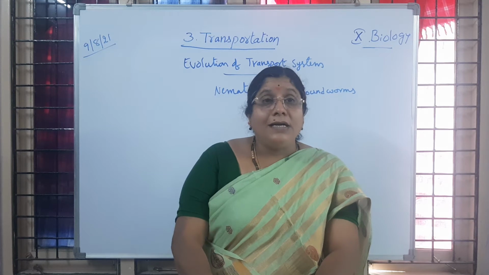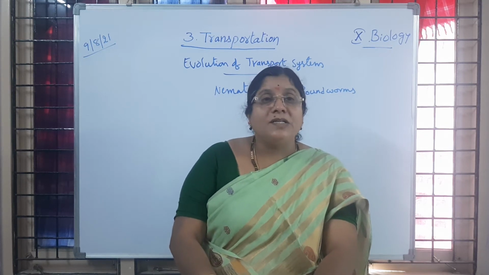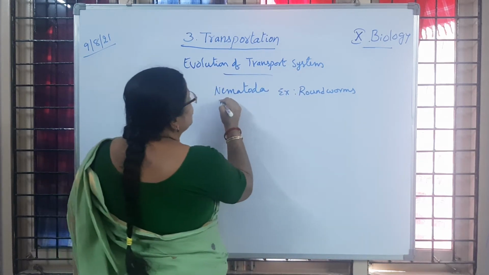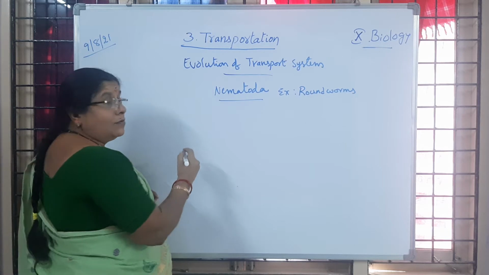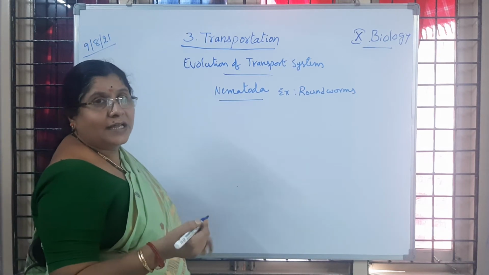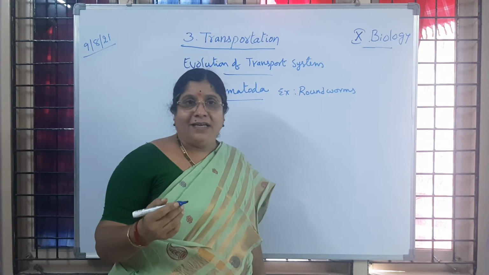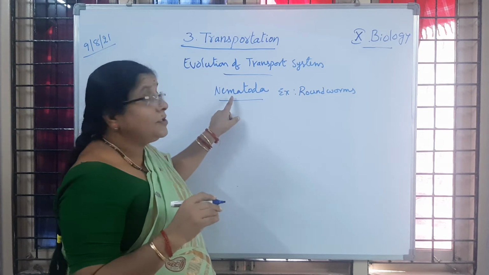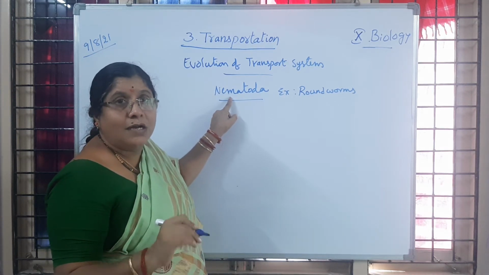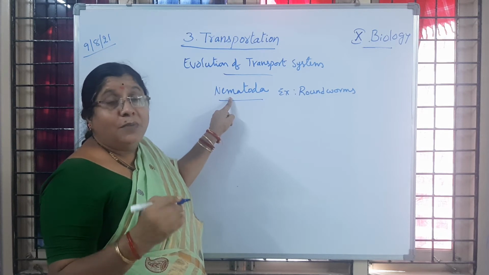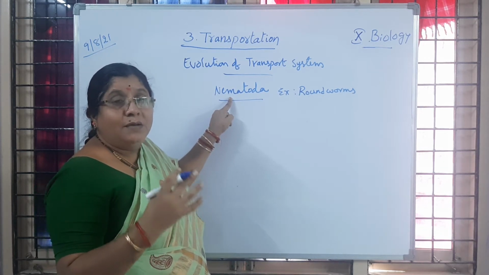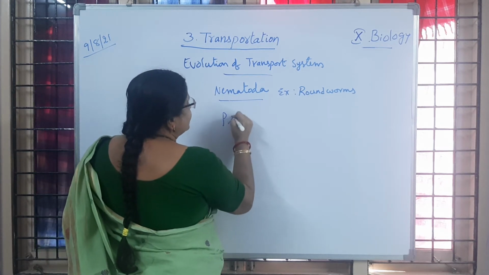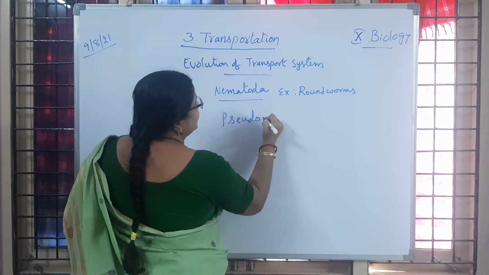So here, what structure is going to help in transporting the materials? In this Nematoda group of organisms, we are going to observe a cavity-like structure, but it is not a real cavity. Body cavity is not seen. These organisms are multicellular and triploblastic animals, but as they are a primitive group of organisms, we observe a cavity-like structure which we call a pseudocoelom.